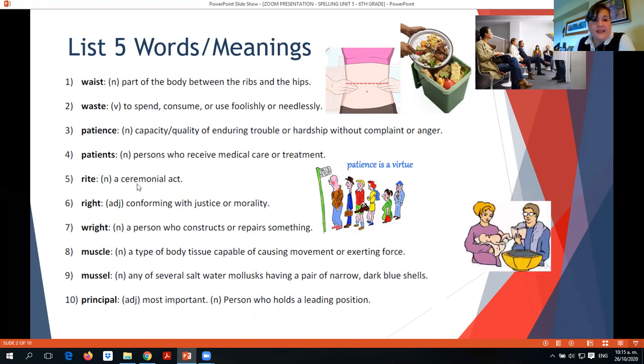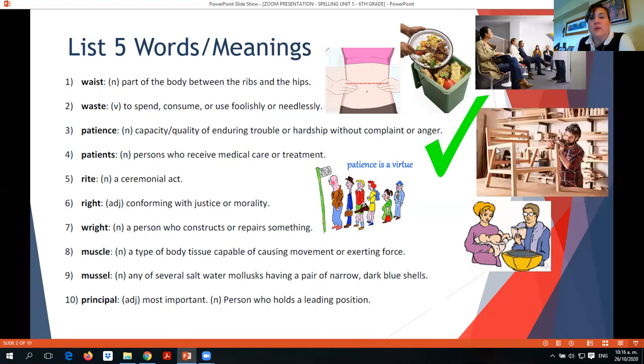Then we have rite. Rite is a ceremonial act. For example, baptism is a Christian ceremonial act. Okay. Right, also right, conforming with justice or morality, being correct, being right. Wright is also a person who constructs or repairs something, like a craftsman. Okay. This carpenter here is a wright. So we have rite, right, wright.